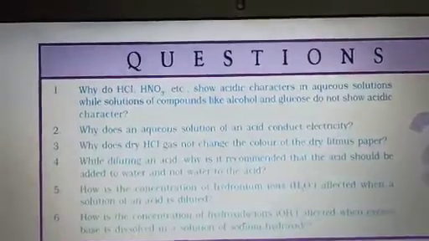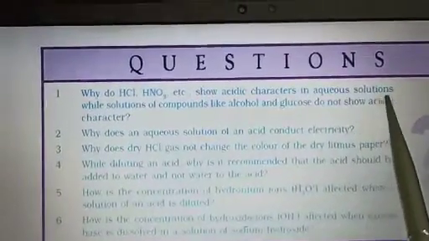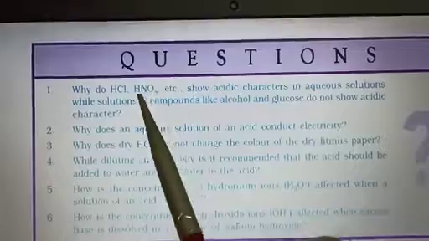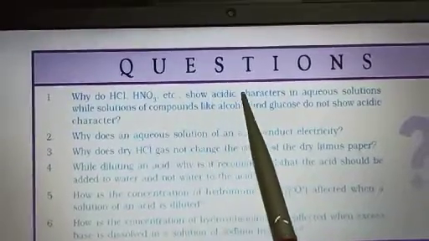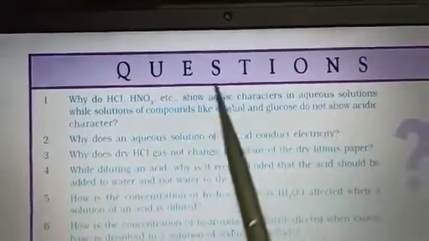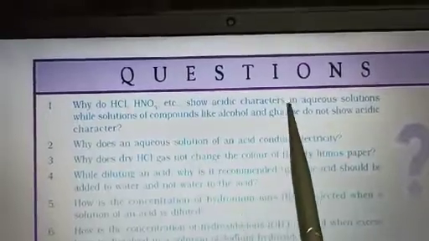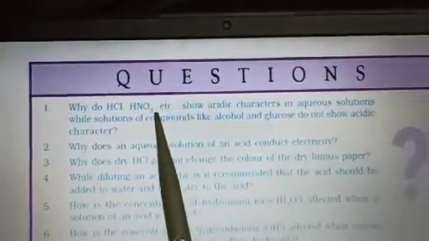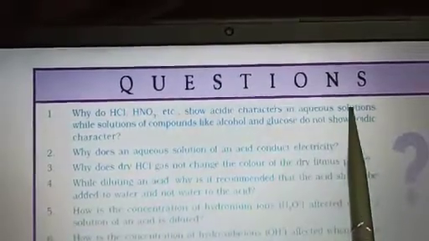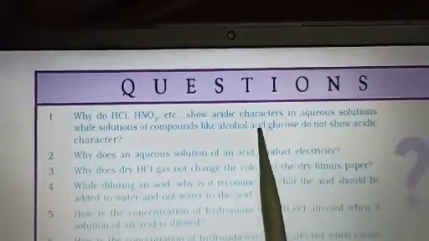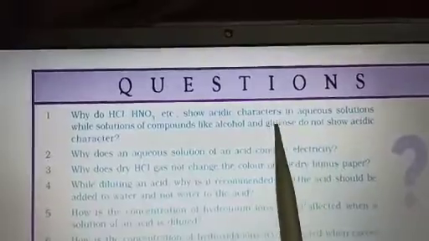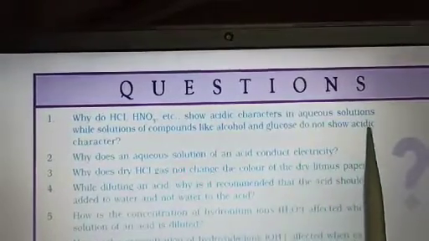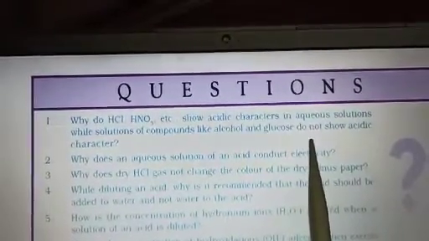Because alcohol and glucose do not dissociate into ions. Though HCl and HNO3 always show acidic character in aqueous solution because they dissociate into ions. So acidic character will be shown by the acid only in aqueous form. Alcohol and glucose do not dissociate, that is why they will not show any acidic character, even in water.